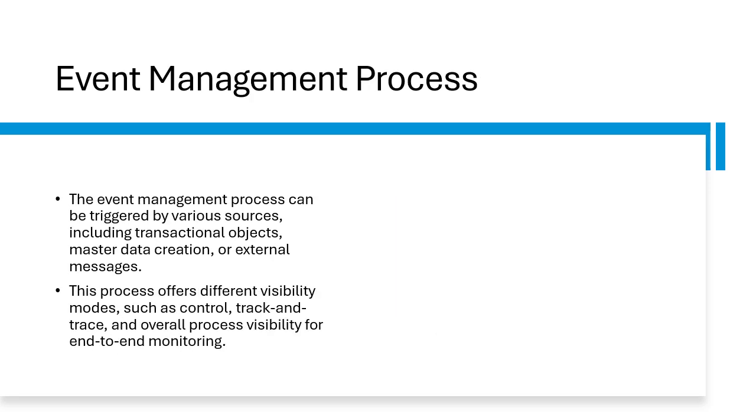And then we have the event management process. The event management process is triggered when a transactional object such as an order or delivery reaches a specific status. It can also be started by external event messages or manually.